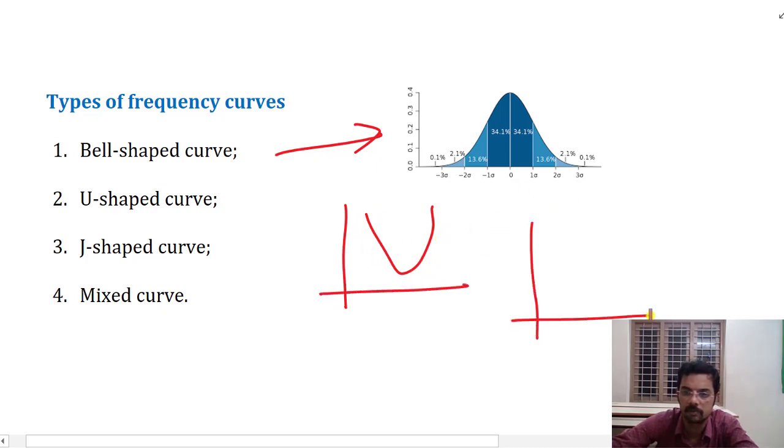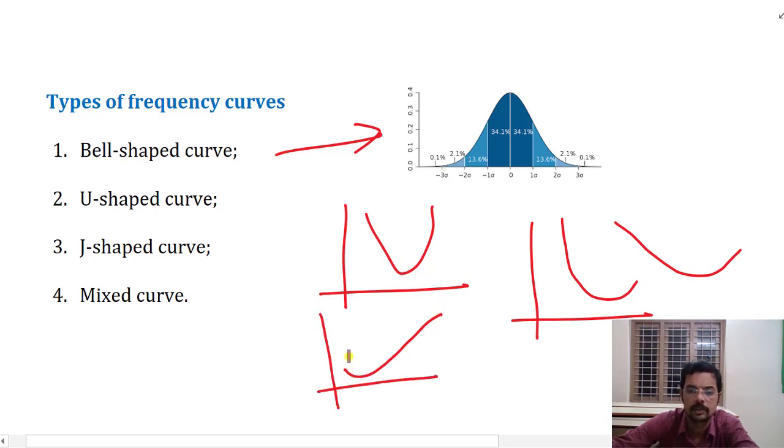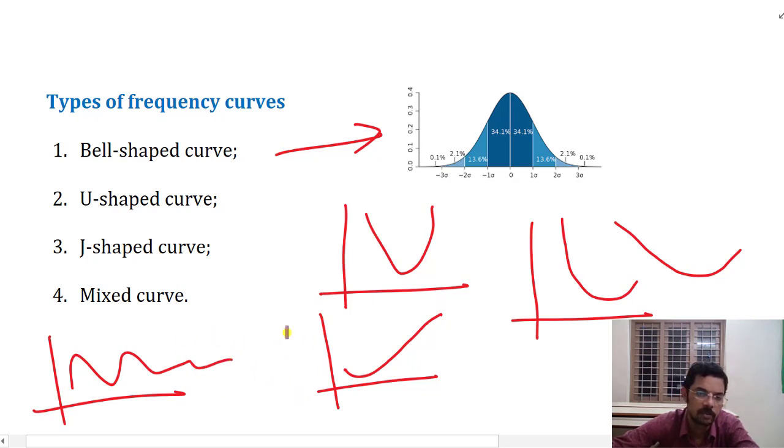The J-shaped curve will be like this: decreasing fast and then increasing. It may also be this way, which is also considered a J-shaped curve, the opposite of the other. A mixed curve goes up and down, sometimes down, sometimes up, so it may be a combination of all these types of curves.